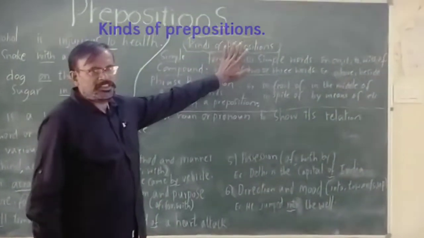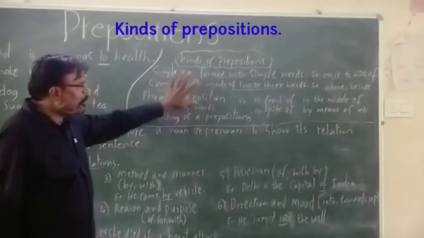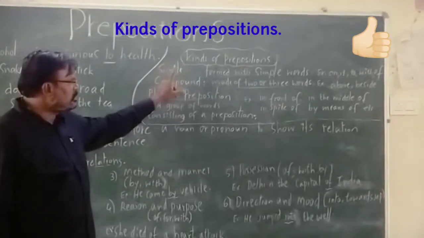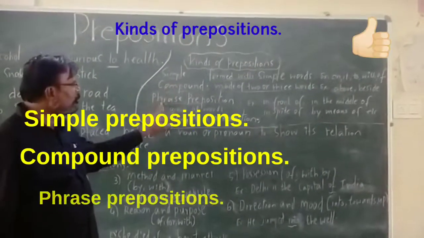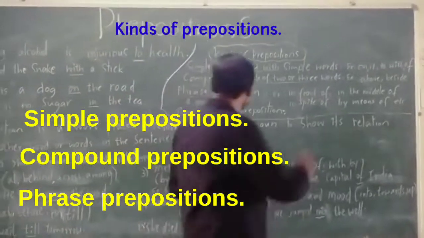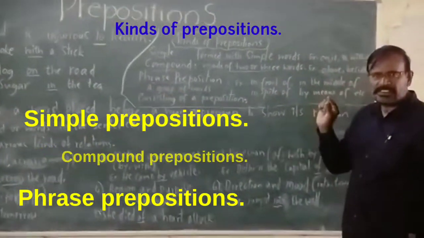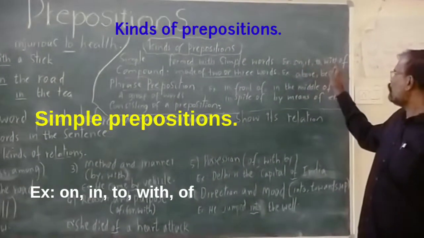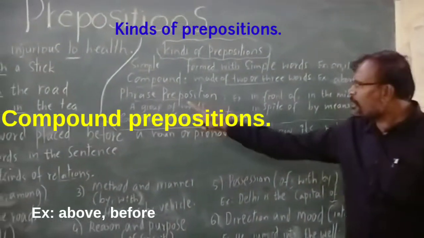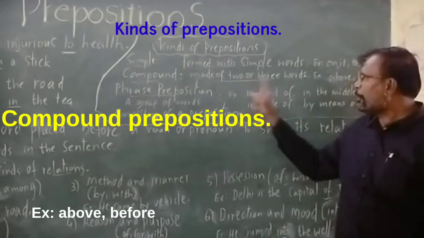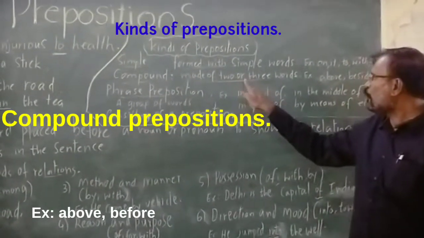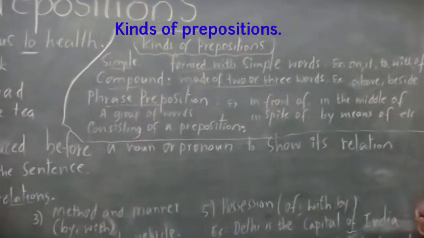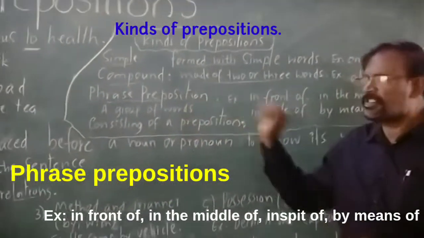Kinds of prepositions. Generally, prepositions are found in three types. They are simple, compound, and phrase prepositions. Simple prepositions are found in simple words. Examples: on, in, to, with, of. And the compound prepositions are made of two or three words. Example, above and beside. And here, phrase prepositions.